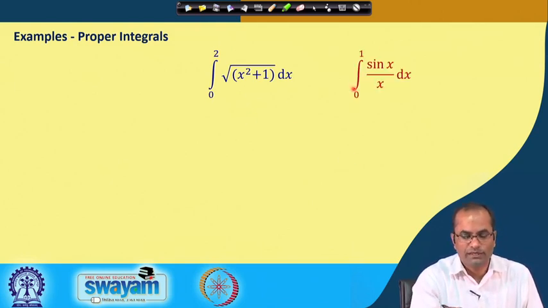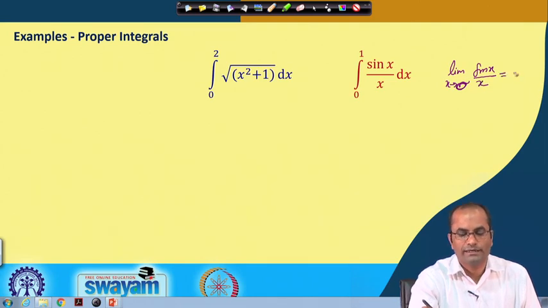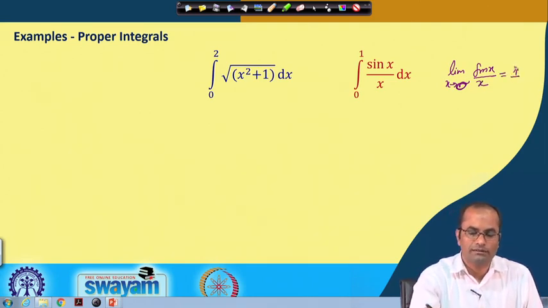Or for example, we have the integral from 0 to 1 of sin x over x dx. In this case one might think that the x is in the denominator and x goes to 0, so the integrand may become unbounded, but this is not the case, because if we consider the limit as x goes to 0 of sin x over x, this limit is finite, we know that this limit is 1.